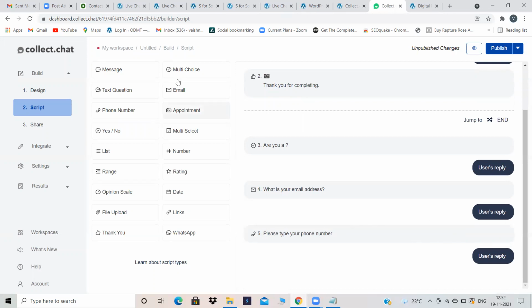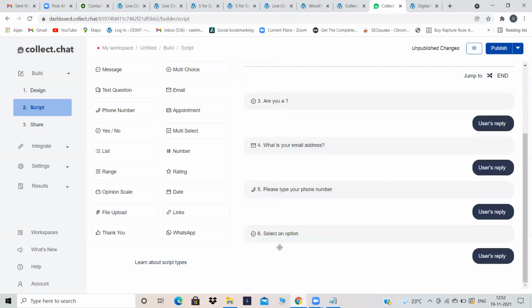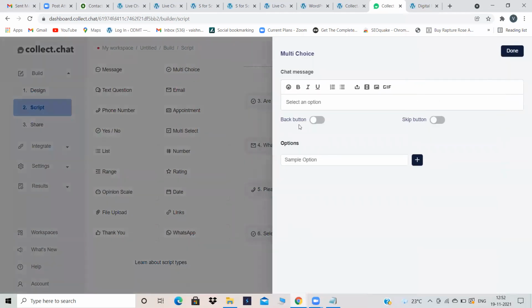One more question we will create. Multi-choice, select an option. Just remove this. Are you a working professional or a student, is done. Are you looking for a job or internship, is done. One more question. Can anybody tell me what question I should use? With options, I need options also. Okay. Do you want to learn?